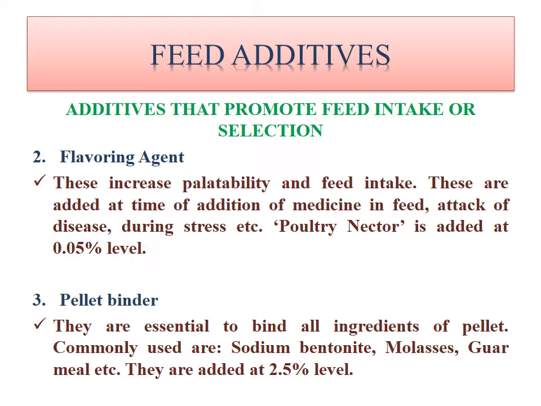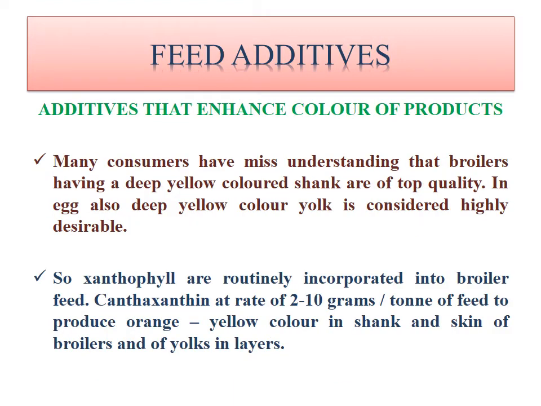So it is called as pellet binder. Best examples are sodium bentonite, molasses, guar meal, etc. They are added at 0.5% level. Another class of feed additives are the additives that enhance the color of the product.